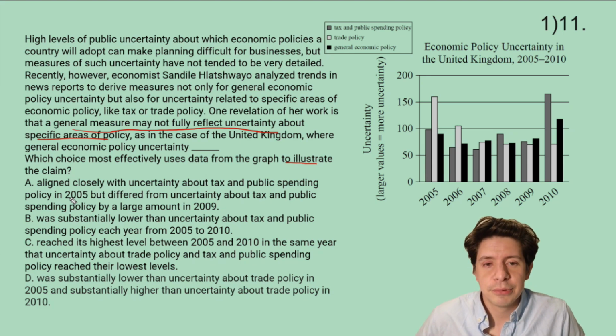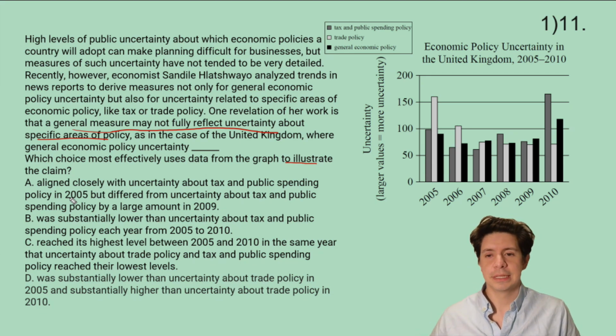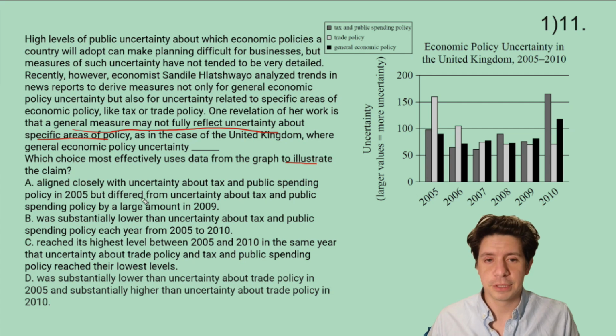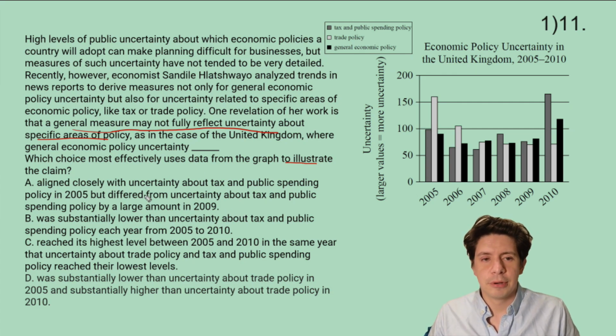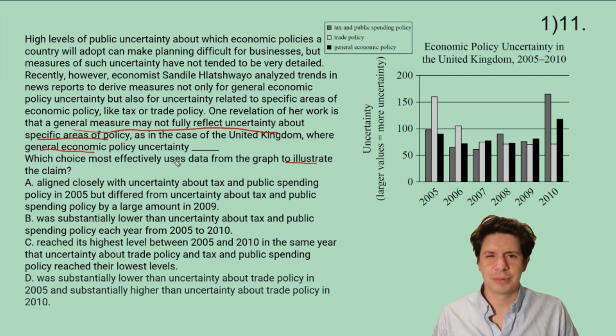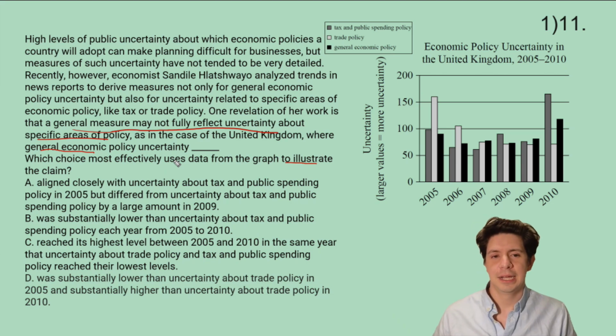A, aligned closely with uncertainty about tax and public spending policy in 2005, but differed from uncertainty about tax and public spending policy by a large amount in 2009. And what are we talking about here? We're talking about general economic policy. It's sort of separated from the rest by the way they put the blank and everything, which makes our brain work a little harder, but I think we can do it.